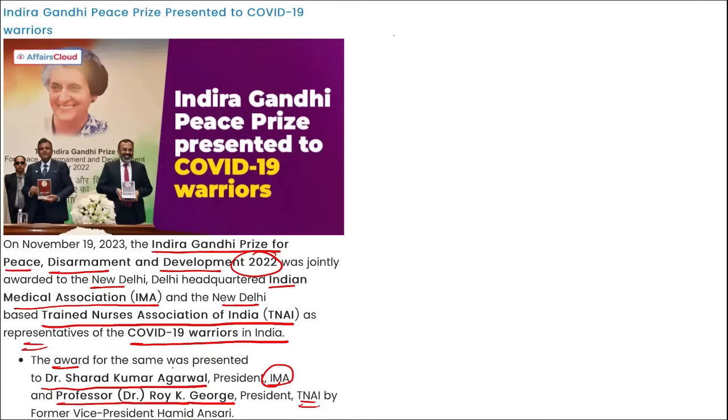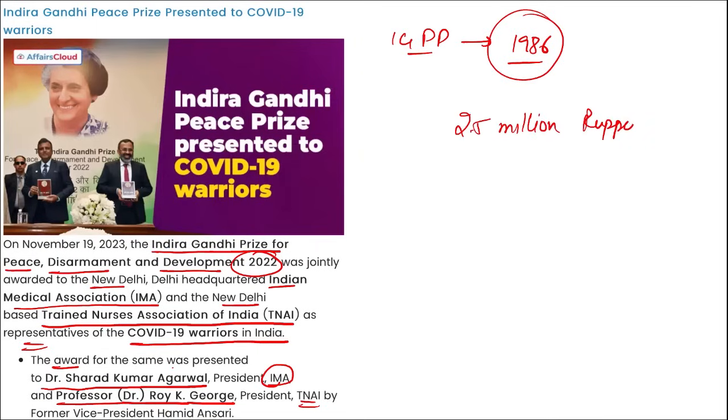Correct? Then remember, this prize was established in 1986 by the Indira Gandhi Memorial Trust. This award is given annually to recognize individuals or organizations that are contributing towards international peace and development. Right? This prize includes a 2.5 million rupees cash prize, and this means it is a 25 lakh rupees cash prize.